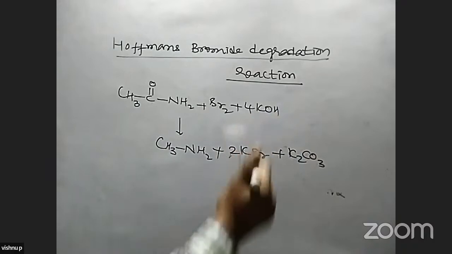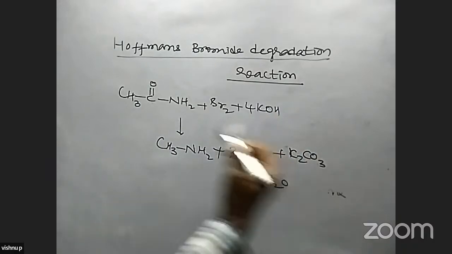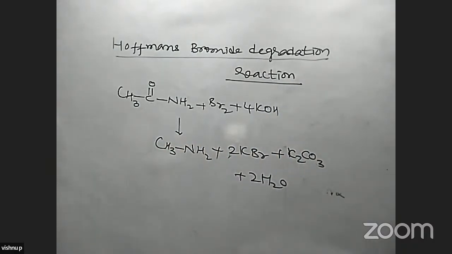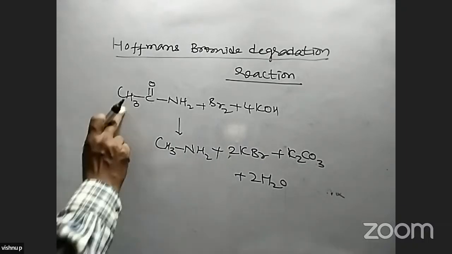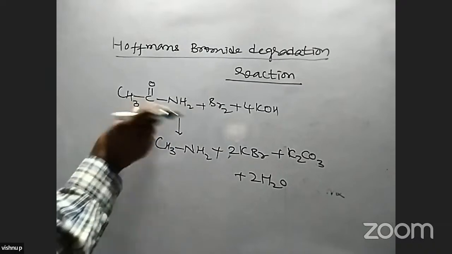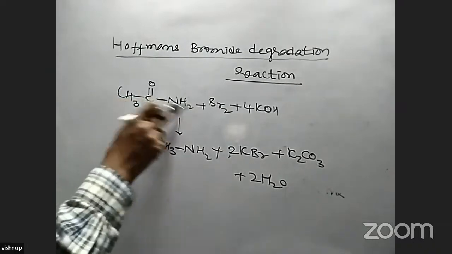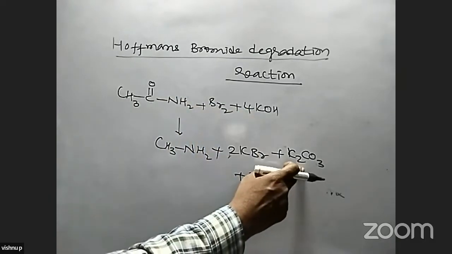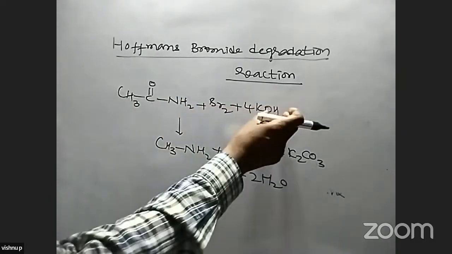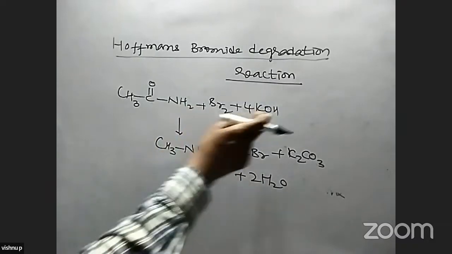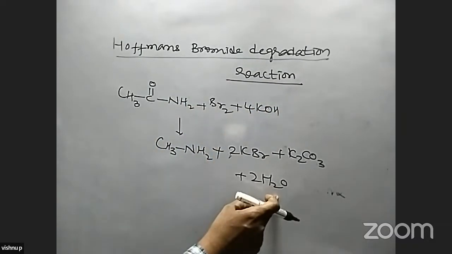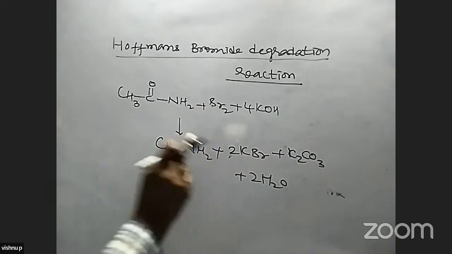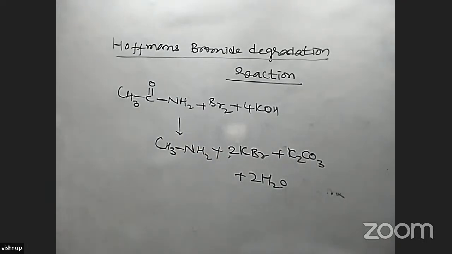The number of carbons in the chain decreases by one and we get this amine. The CO group combines with KOH and K2CO3 is formed. KBr is formed. OH and H combine to form H2O molecules also. So this is one more named reaction.